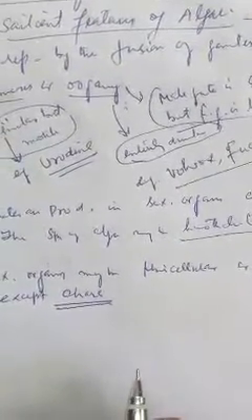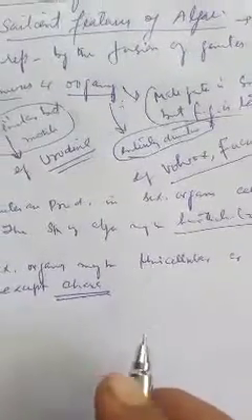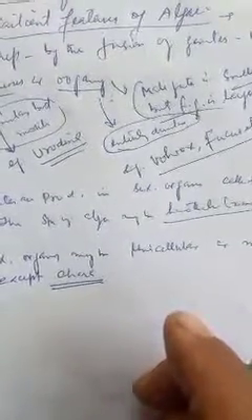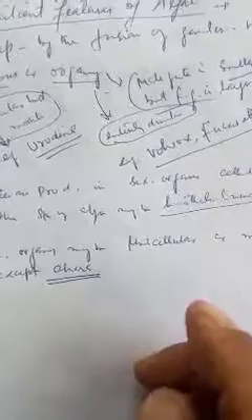Number 13th feature, the male and female gametes fuse to produce a zygote, but embryo stage is absent. The group is characterized by the absence of embryo stage. No embryo is formed in algae.